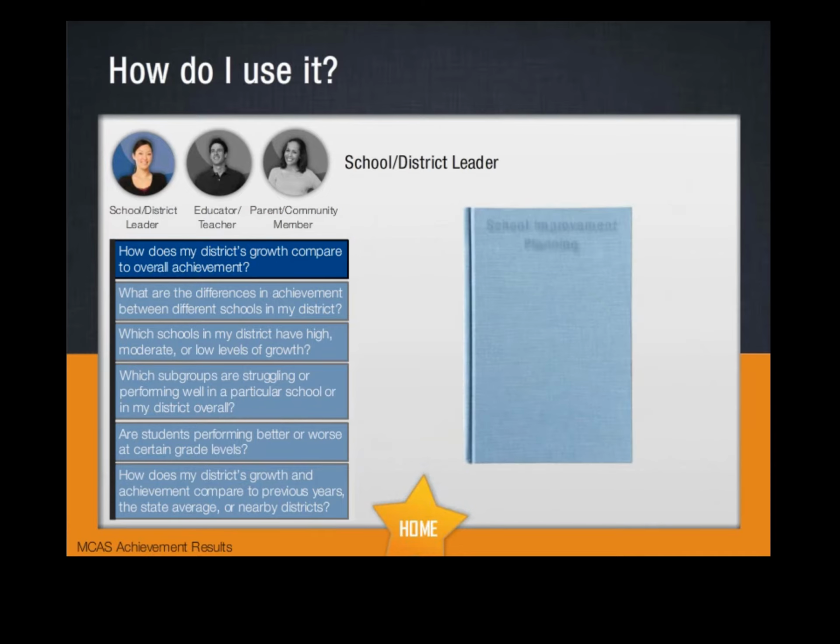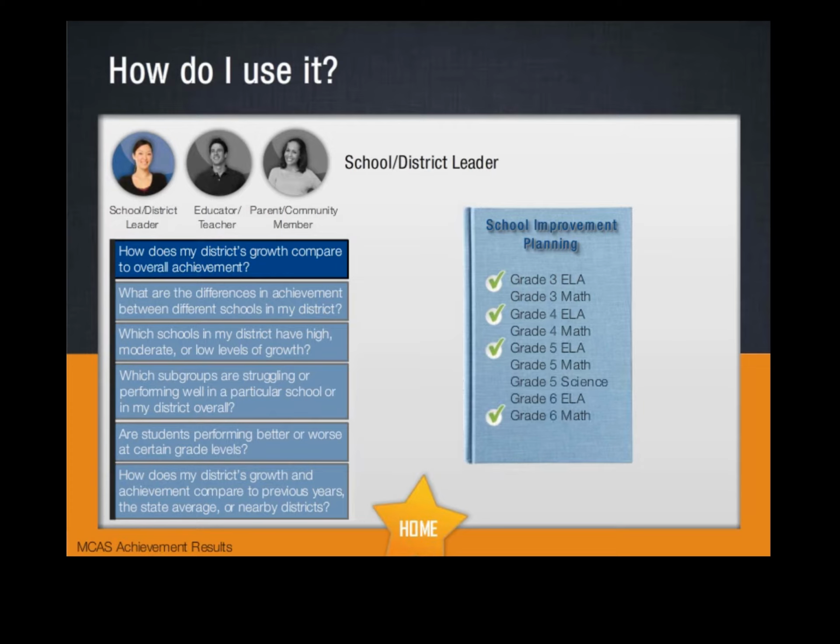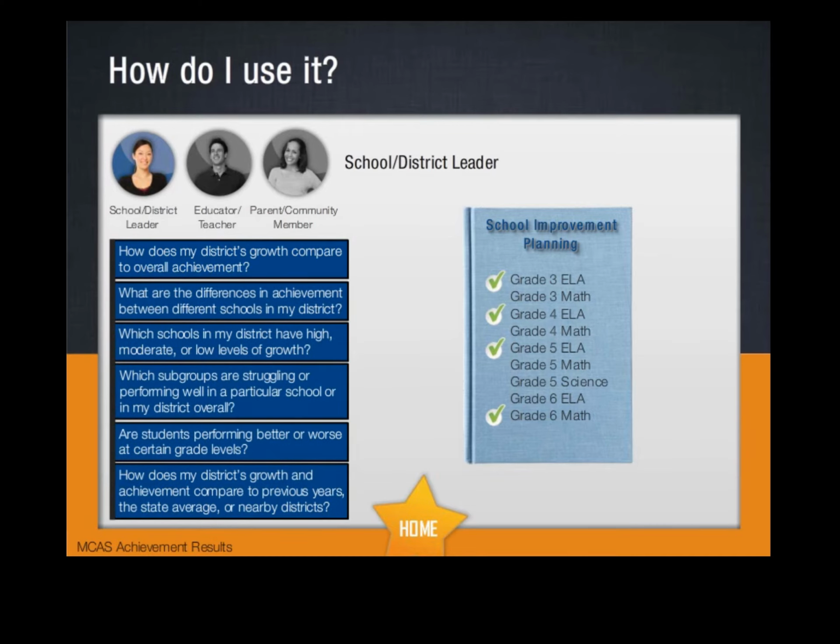Identifying the subject areas where students are doing well and not as well at each assessed grade level can help you begin to set the focus for school improvement plans and to address areas of greatest concern.